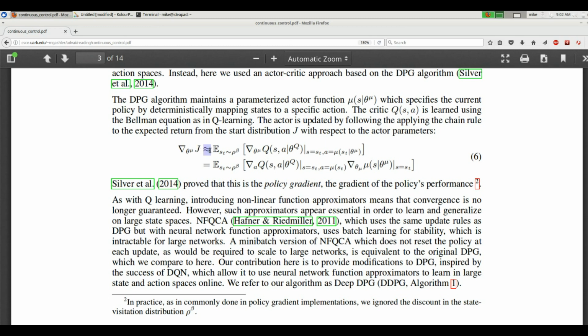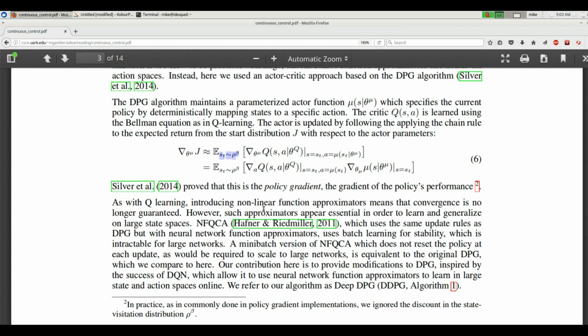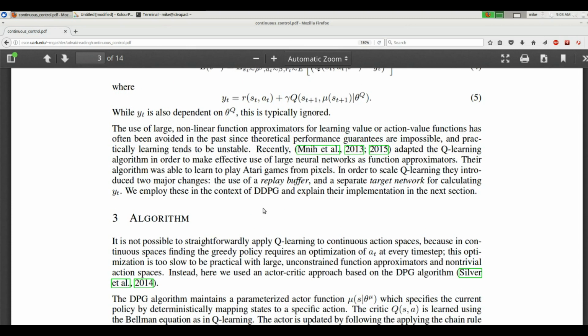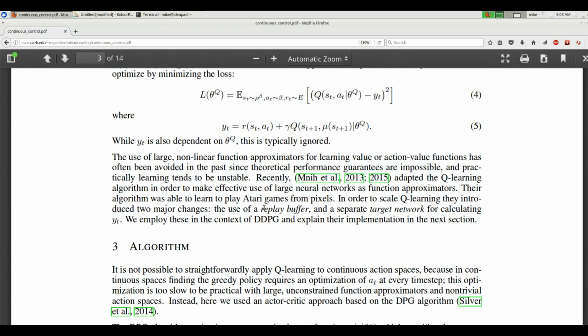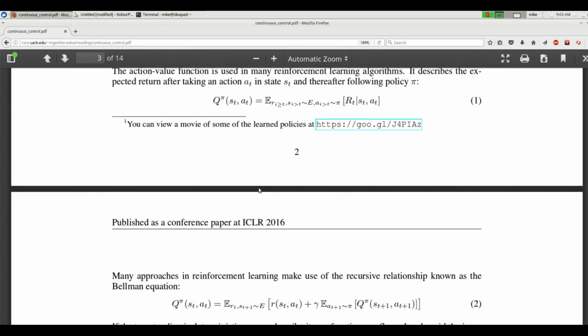Okay. Now, what does the wiggly equal sign mean? Yeah, not exactly equal to, but approximately equal to the expected value of states distributed according to rho sub beta. Okay. Rho sub beta. I haven't seen that around lately. States are apparently often distributed according to rho sub beta.